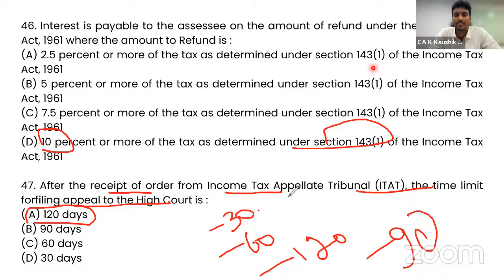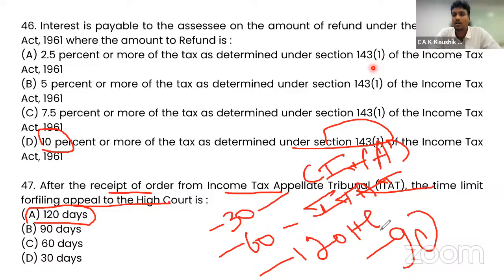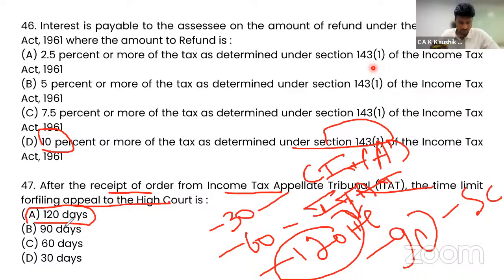So the first level of appellate authority, that is CIT Appeals, 30 days is the timeline, and then the appeal to the Income Tax Appellate Tribunal, 60 days. From there, if you have to go to High Court, 120 days. From there, if you have to go to Supreme Court, it will be 90 days. So here they've asked from the Tribunal to High Court, what is the days? From Tribunal to High Court, 120 days. 47, option A is the correct answer.